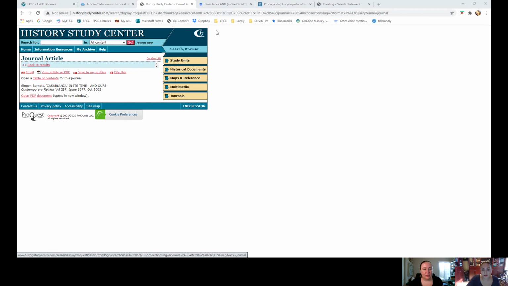Let's see if this will be related. Is that tiny print for you? I can see it and it looks like it is. The film is also relevant because it shows that a very good film can keep going. So it is related to the film.